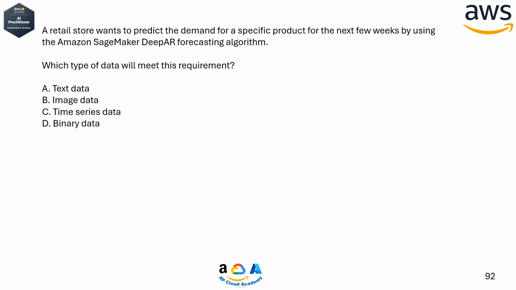A retail store wants to predict the demand for a specific product for the next few weeks by using the Amazon SageMaker DeepAR forecasting algorithm. Which type of data will meet this requirement?